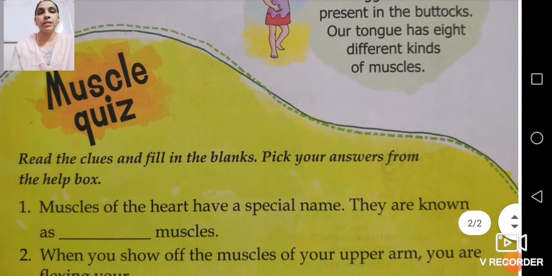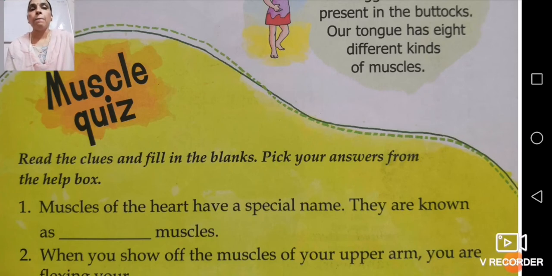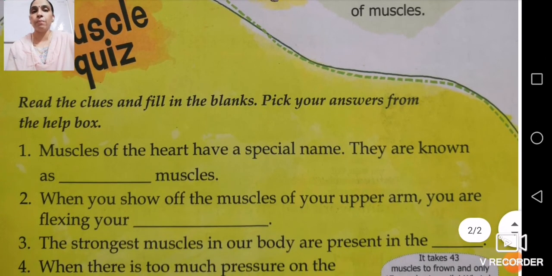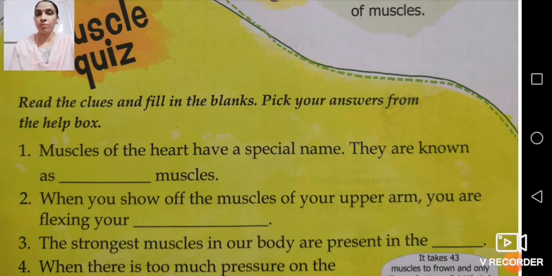Now children, let's start the muscle quiz which is given on this page itself. Now read the clues and fill in the blanks. Pick your answer from the help box. Now the help box is also given. You have to pick that answer from the help box. Now number 1.